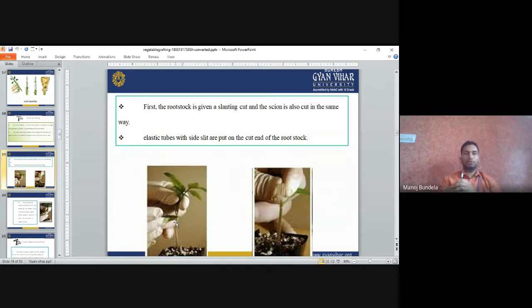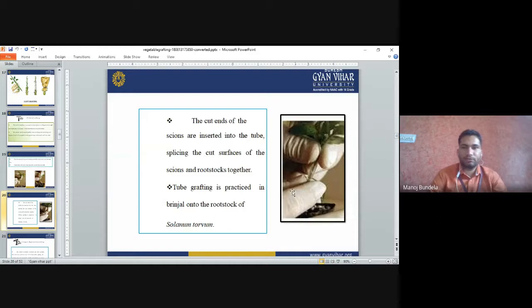The elastic tube with a side slit is put on the cut end of the rootstock. Then we keep the plastic tube like this, and enter the scion also into this plastic tube. The cut end of the scion is inserted into the tube.